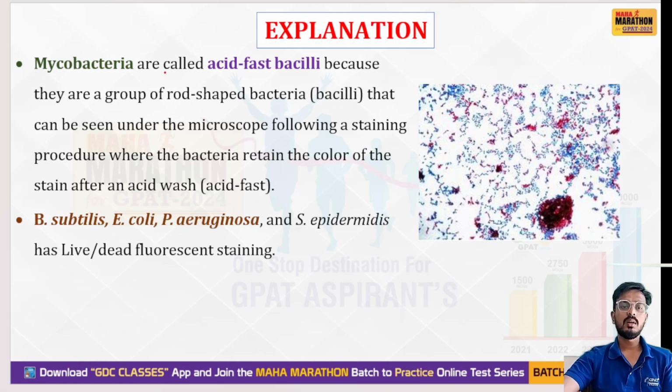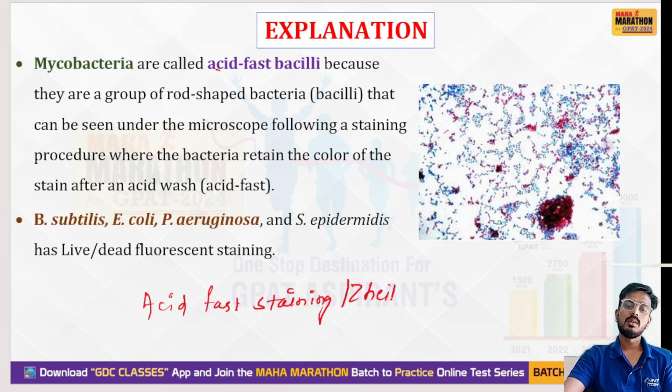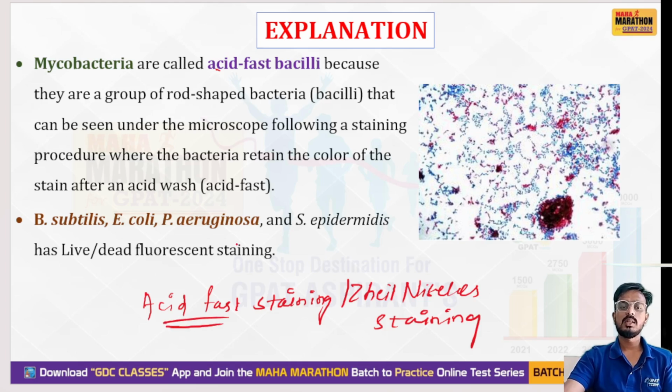Mycobacteria are called acid fast because they are a group of rod-shaped bacteria that can be seen under the microscope following a staining procedure in which the bacteria retain color. They are basically identified by acid fast staining or Ziehl-Neelsen staining.